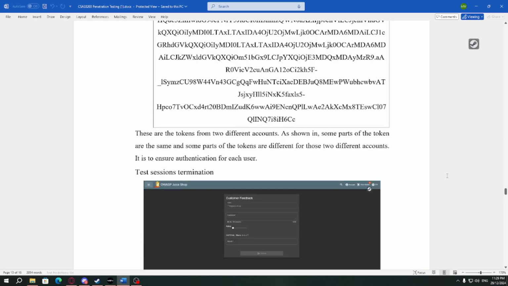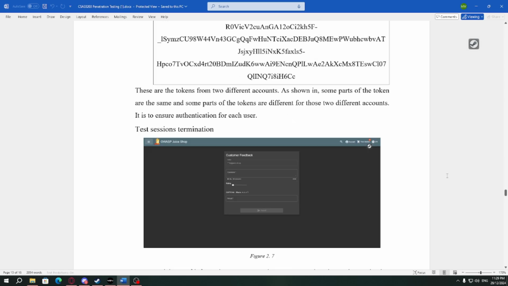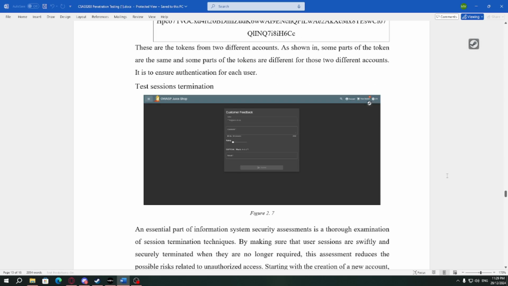The example shows that some parts of the token are the same and some parts of the token are different for those two different accounts. It is to ensure authentication for each user. For the next part is test session termination.